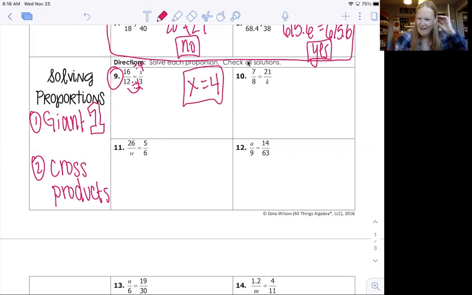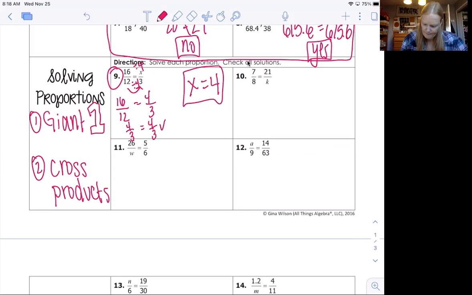Now check this out. That seems really easy, right? Well, how do we know if it's right or not? Well, we're saying that 16 over 12 should equal 4 over 3. Well, what does 16 over 12 reduce to? 4 goes into both of them, right? 4 goes into the top 4 times and into the bottom 3 times. So we end up getting 4/3 equals 4/3. That's actually another way to solve it. Okay, so let's look at a few more.